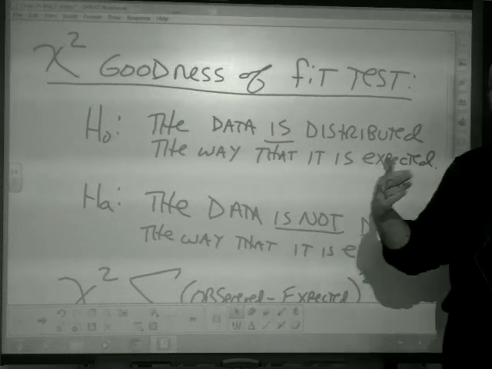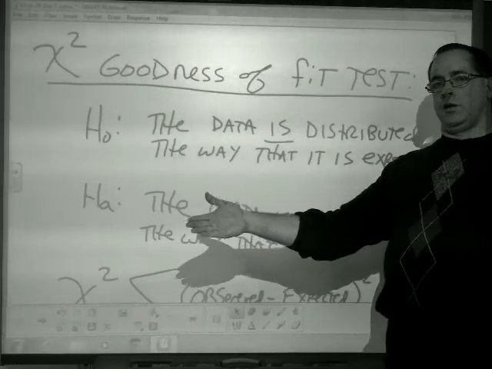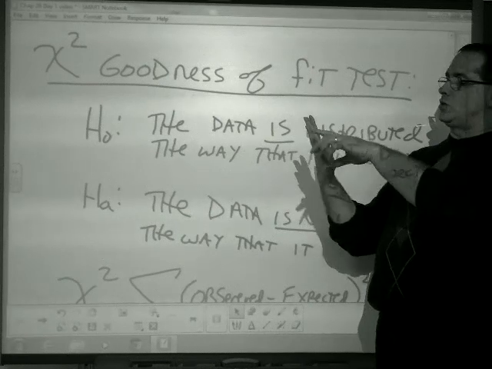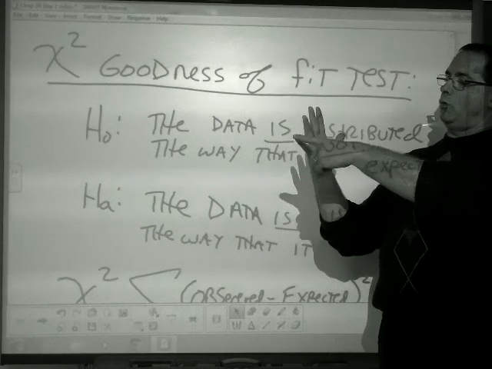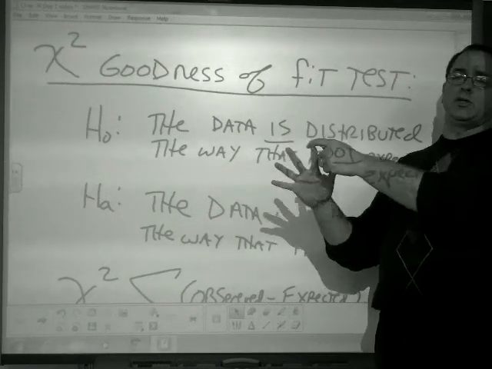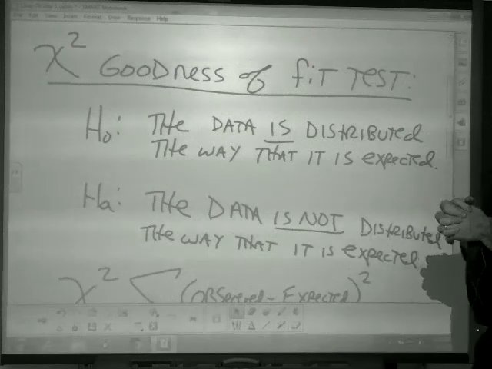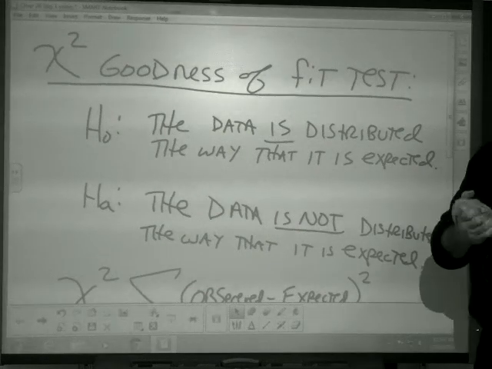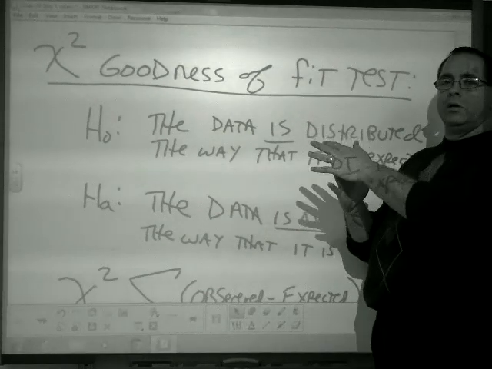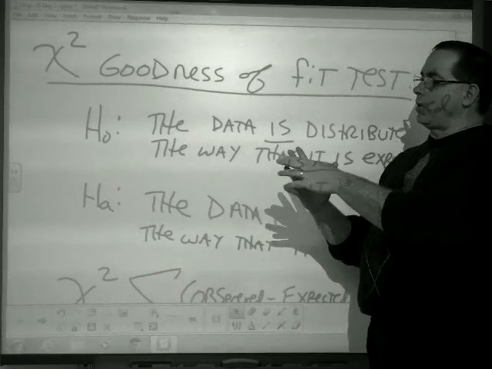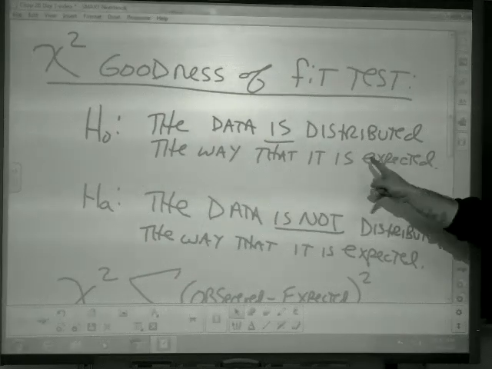So there's always an expectation of how things should be distributed, whether it's based on ethnicity. So what percent are white, black, Hispanic, Asian Pacific Islander. The M&M factory distributes by color. Is the distribution of the M&M colors the way that it is expected?